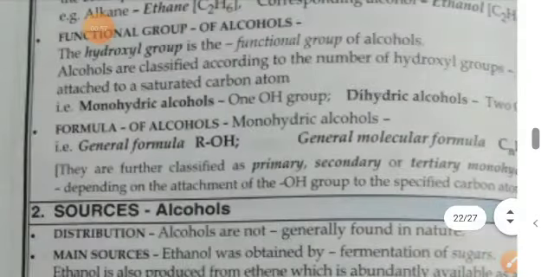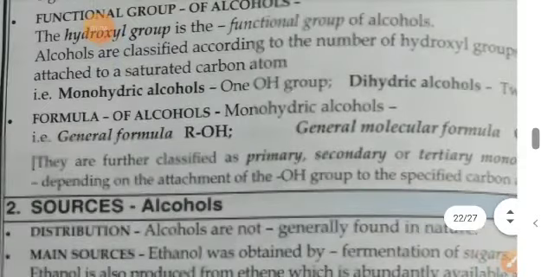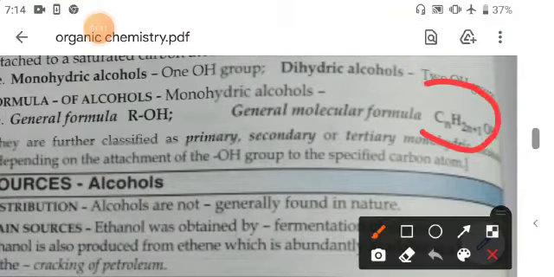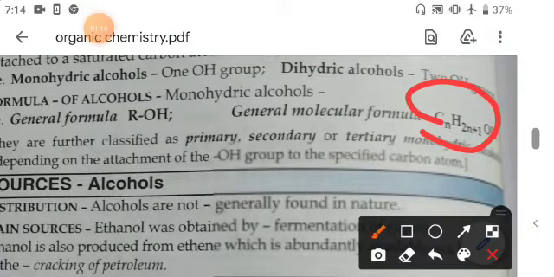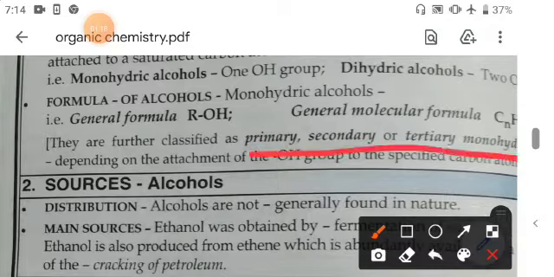Now formula of alcohols. So you know that for monohydric alcohols, the general formula is ROH. So the general molecular formula is CnH2n+1OH. This is its general molecular formula, and they are further classified as primary, secondary and tertiary monohydric alcohol.